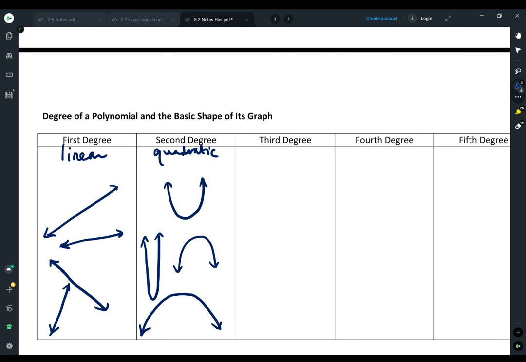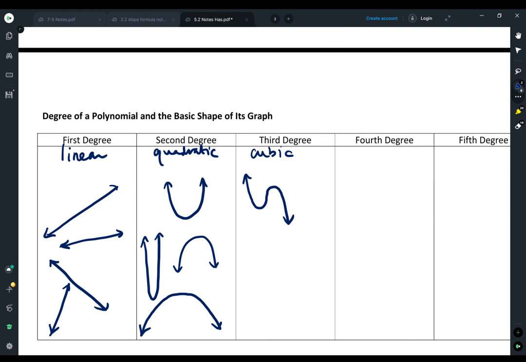So third degree is cubic. And let's think about how third degree looks. So the interesting thing is I start out with a line, and then when it's quadratic, I basically am adding a hump to that. So now I have a curve. So when it's cubic, I'm going to add another hump, and the other hump is going to take an end of my graph. So instead of having a graph that goes up and back up for cubic, it's going to go back down because they're going to go opposite directions. So I end up with 2 humps on it.